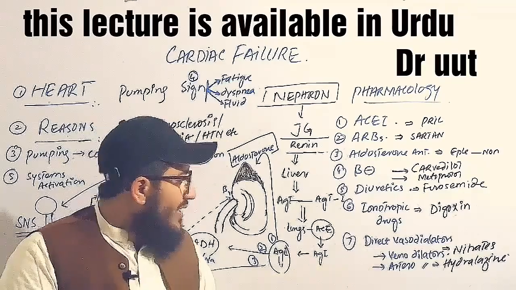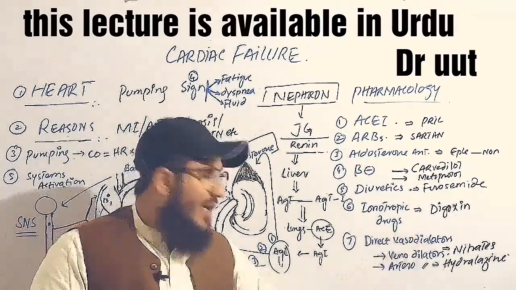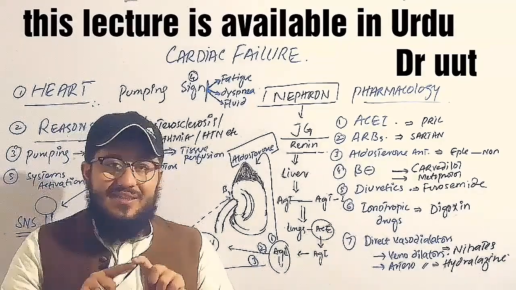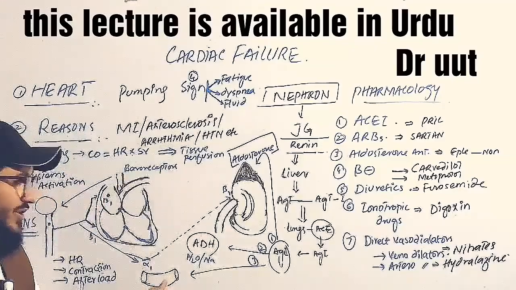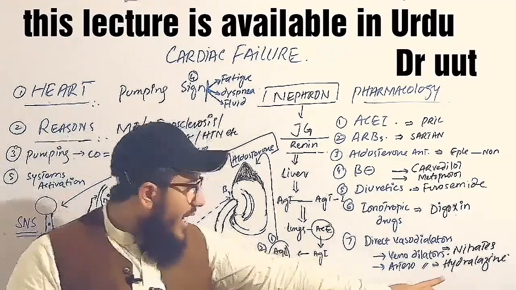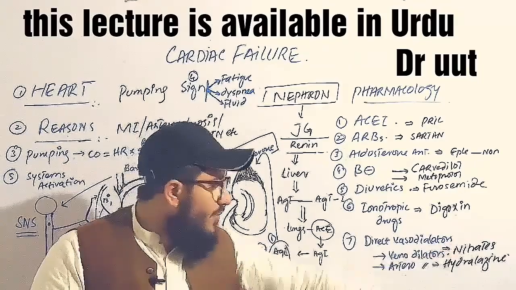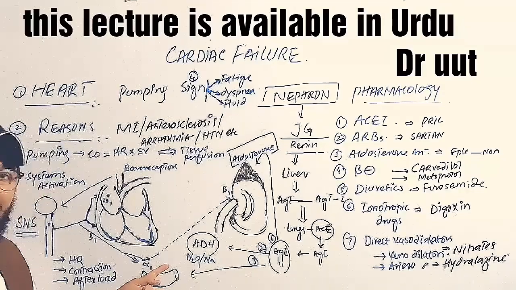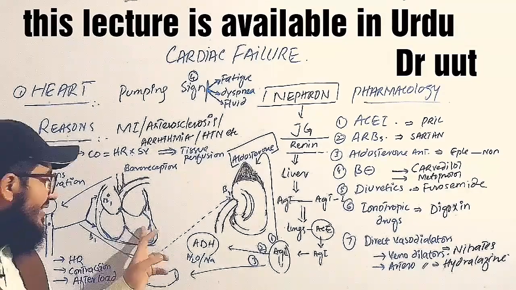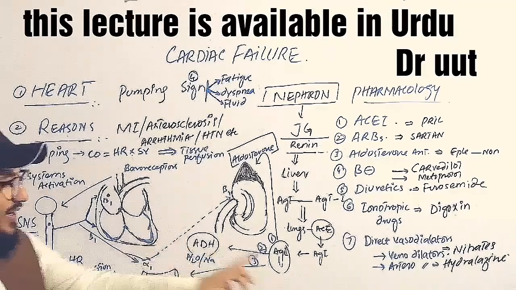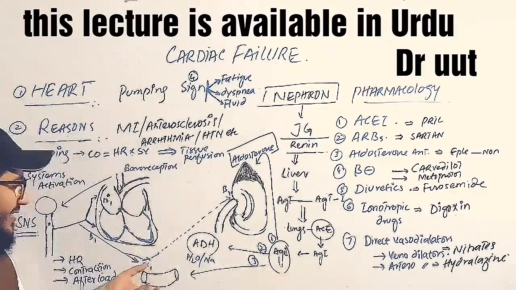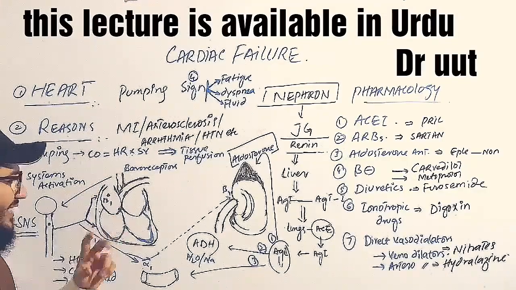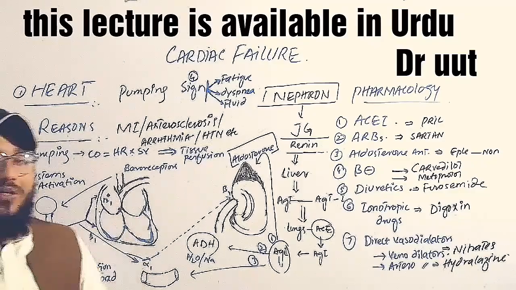And we have the next one, the direct vasodilators. We have vessels like arteries and veins, and they will dilate the blood vessels. To dilate the arteries we have the drug hydralazine, and for the veins we have the drug nitrates. By dilating the arteries, we are decreasing the blood pressure, and we are decreasing the afterload. And by dilating the veins, we are decreasing the venous return to the heart, or you can say we are decreasing the preload. So when we decrease the preload and afterload on the heart, we are decreasing the stress on the heart.